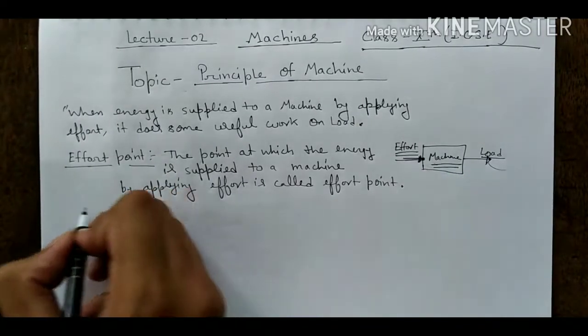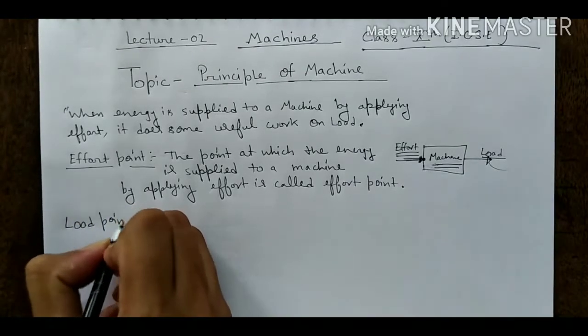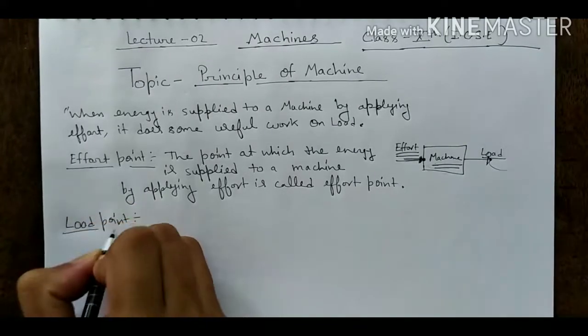And what is the load point? Load point means, students, a point at which the machine does work.